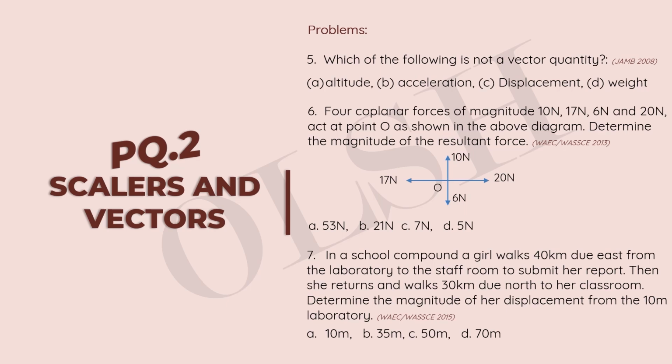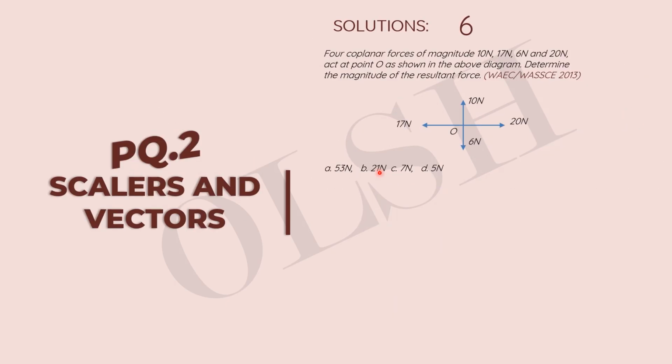So let's see how that can be done. Let's try that. How do we solve these questions? We're asked to find the magnitude of the resultant force of 4 forces acting at a point O. So the first thing we do is to resolve them into their vertical and horizontal components. Alright, so let's start with the vertical components.